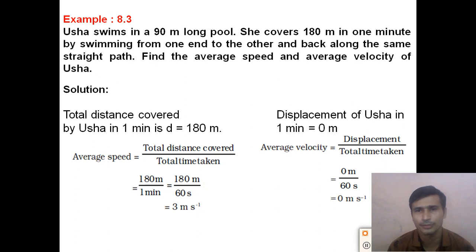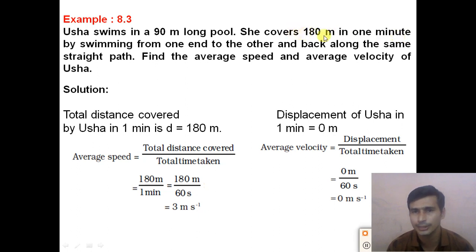From the starting position, she reached one end and again came back along the same path to the initial position. So Usha swims in a 90-meter long pool and covers 180 meters in 1 minute.